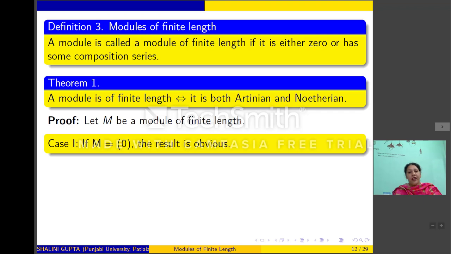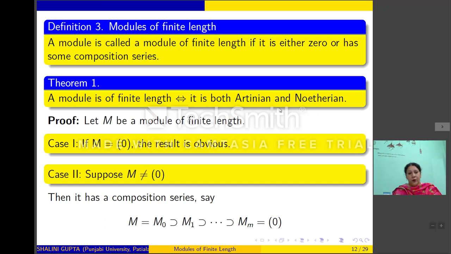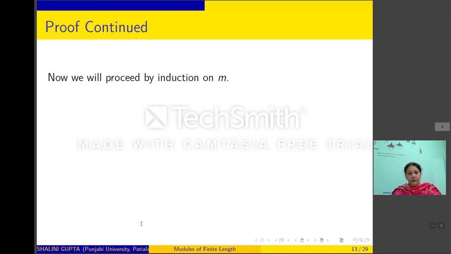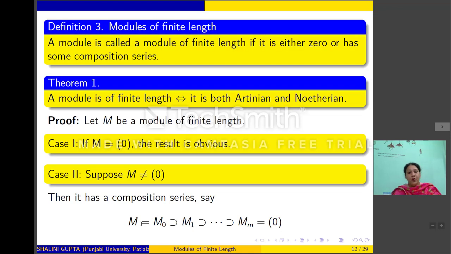Suppose M is of finite length. If M is 0, then the result is obvious because a zero module is both Artinian and Noetherian. So suppose M is non-zero. Since M is given to be of finite length, this means M will have a composition series. Let this be the composition series of M. Now, we will prove our result by applying induction on the length m of this composition series.